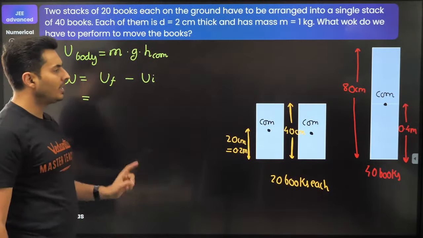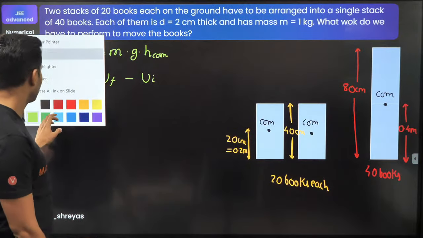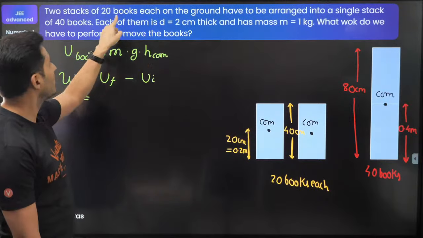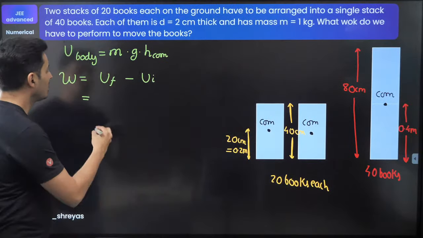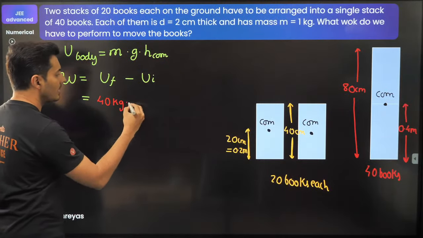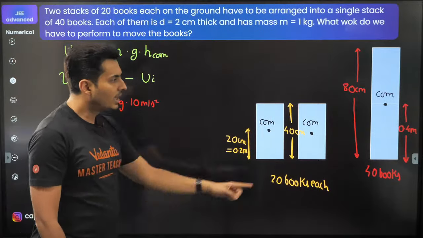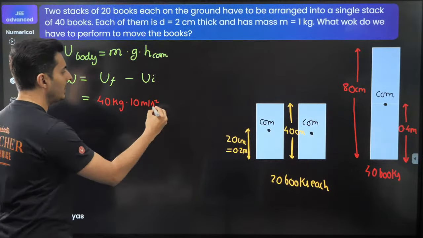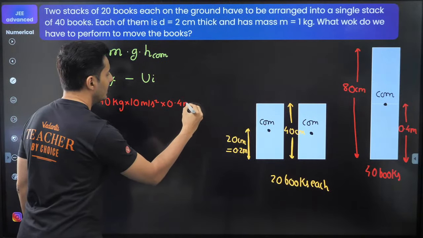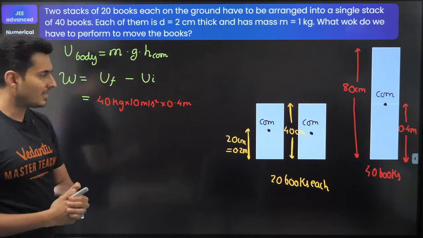Now if you look at the final value of the potential energy, the mass of the entire system, how many books are there? 40 books, each of mass how much? 1 kg. So it will be 40 kg. Acceleration due to gravity is 10 meters per second square, into height. Height is nothing but 0.4 meters, so multiplied by 0.4 meters. That is the final potential energy. I hope you can see that.